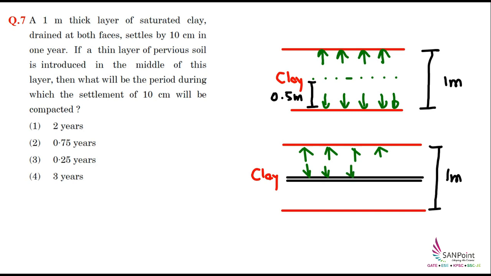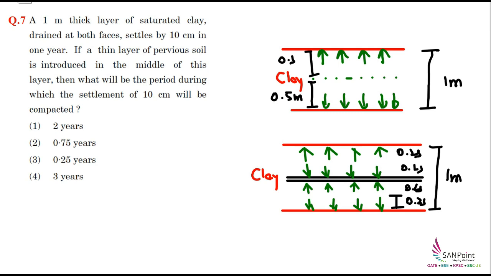That means now 4 faces will be there from where the drainage will happen. Since a pervious layer has been introduced, through that pervious layer the water will start coming out. So now in this case, the drainage path will be only 0.25. Earlier it was 0.5 and 0.5. Now here we have 0.25, 0.25, 0.25 and 0.25.